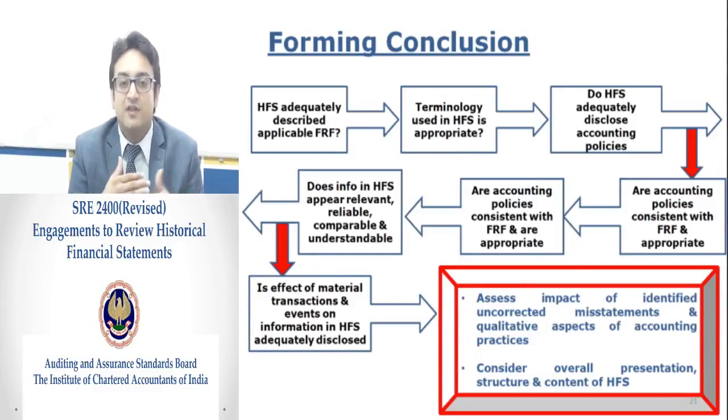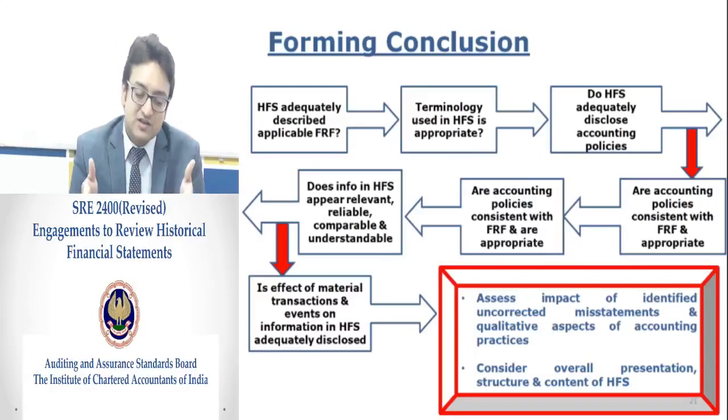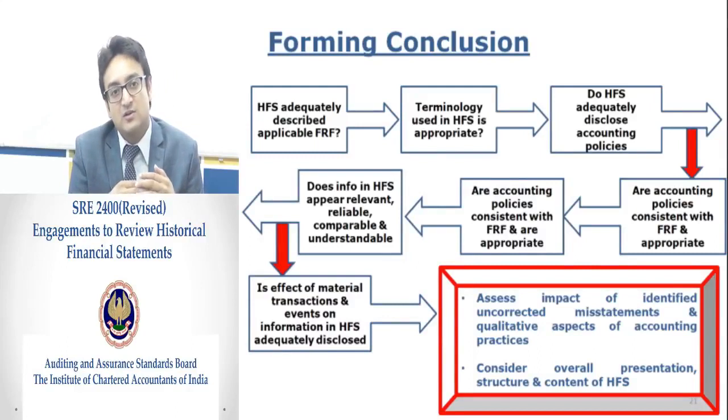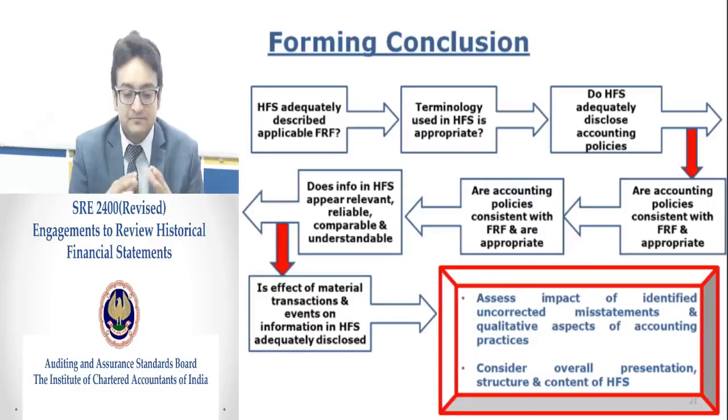If any material transaction has occurred during this particular financial year for which we are giving a review report, all those material transactions have been adequately reflected and disclosed so that the readers of the financial statements are aware of all such transactions.